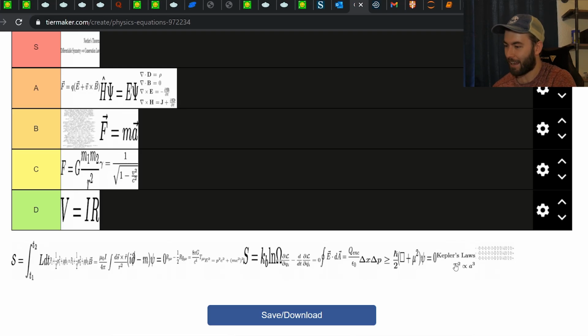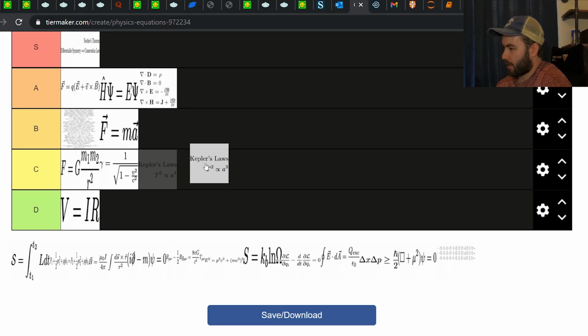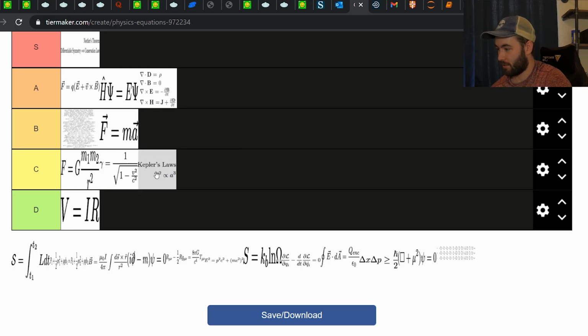So maybe I'm just taking it out on Kepler's laws right now. I'm gonna go ahead and put them C tier because I don't use it personally. I'm not particularly fond of the memories that I have learning Kepler's laws. Yeah, so I'm just gonna keep it there.